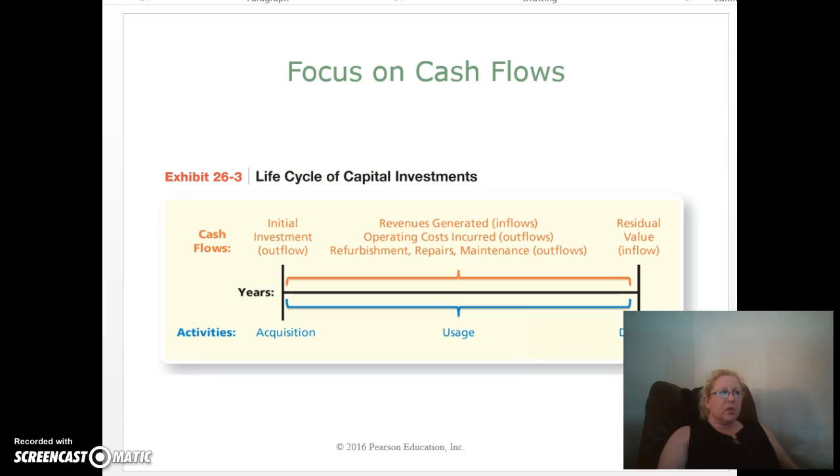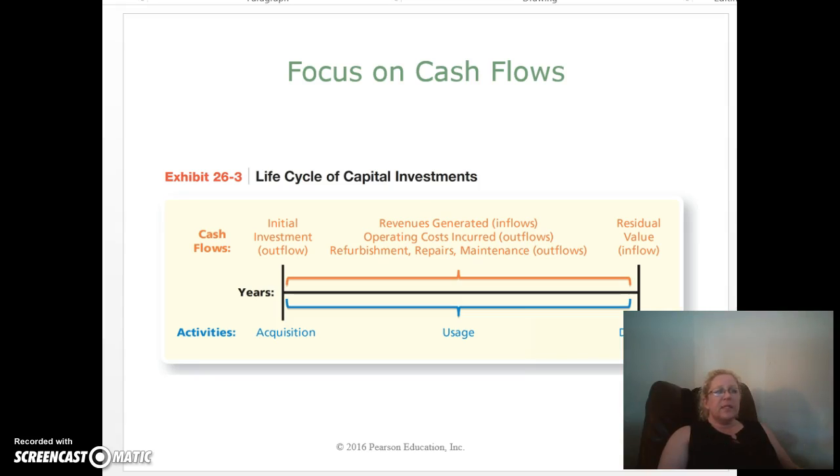Cash inflows are projected by employees from production, marketing, materials management, accounting, and other departments to aid managers in estimating the projected cash flows. Good estimates are a critical part of making the best decisions.